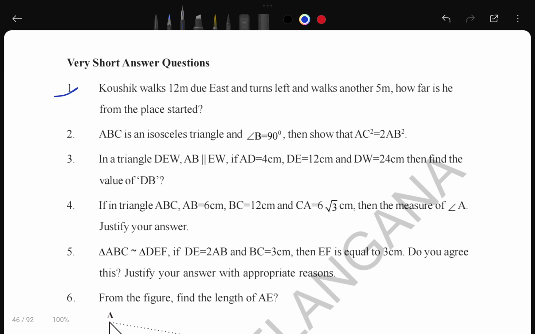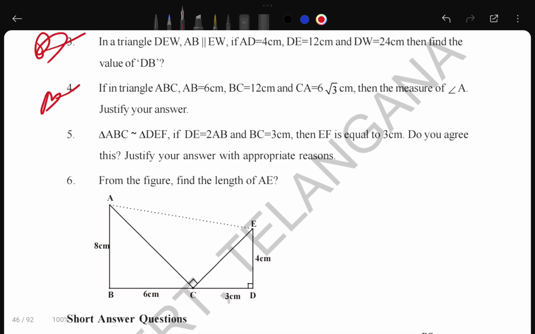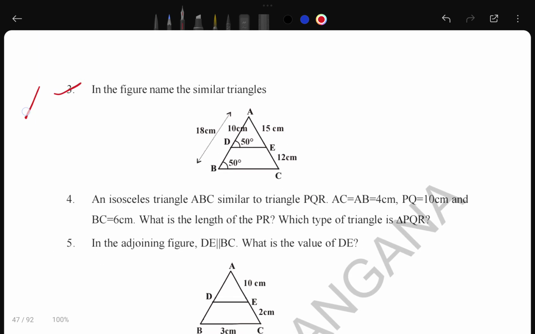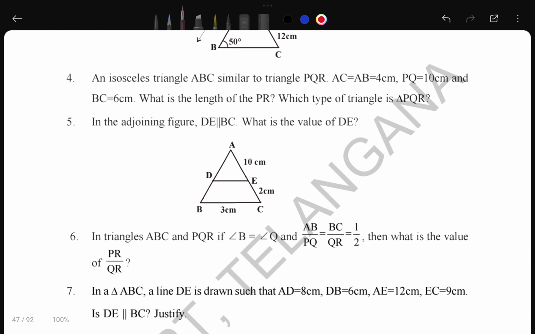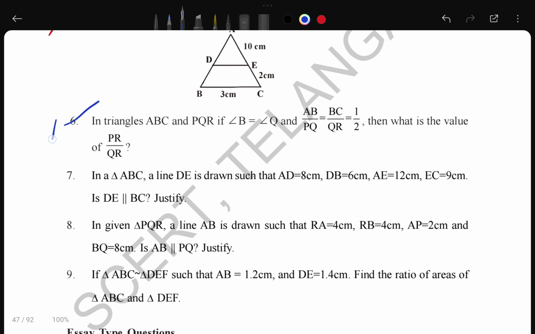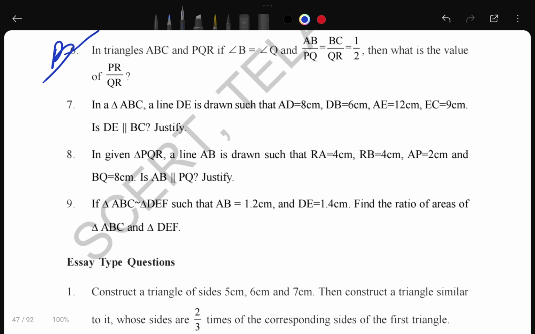The first question you can practice as usual, but the third question is important, the fourth one is important, and this sixth one is very important. After that, whatever diagrams you are looking at, all these diagrams are very important. This one you can practice, and this is important, and once more this you can practice, this is very important, and after that you can just practice this question.